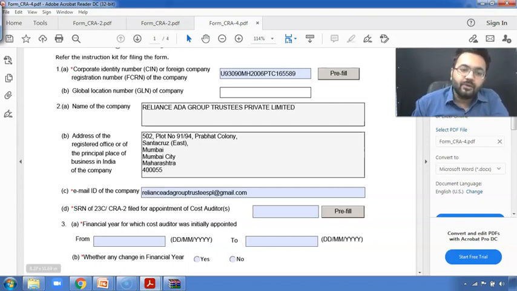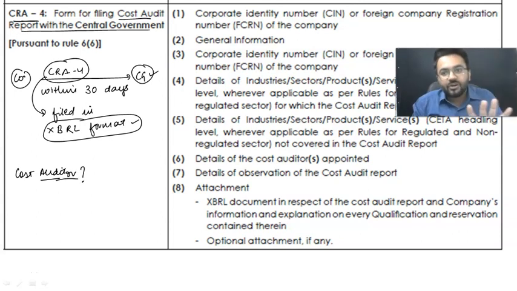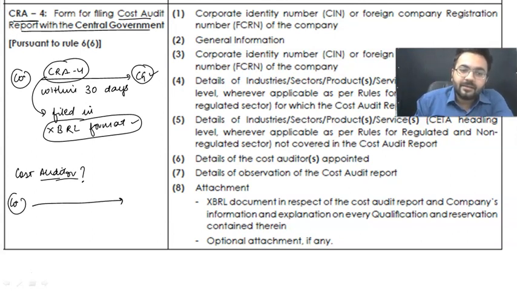When you are filing this with the central government, that means you have already filed CRA2 before. If you are filing a cost audit report, that means you already have your cost auditor who has done this cost audit. Then only you are filing it. So the company has already intimated the central government about the appointment of the cost auditor in CRA2.